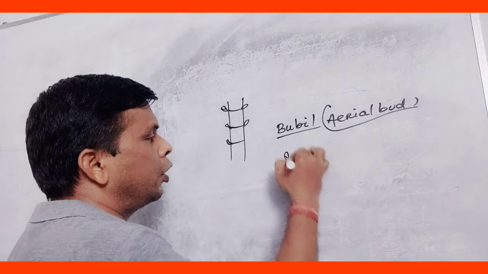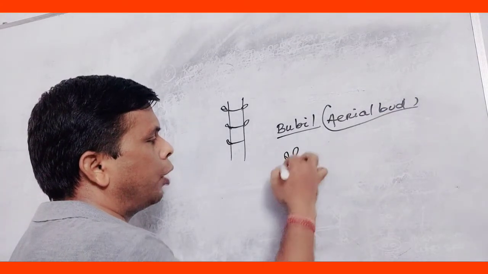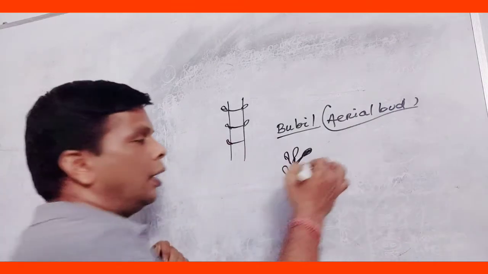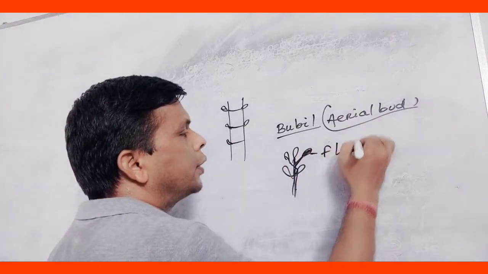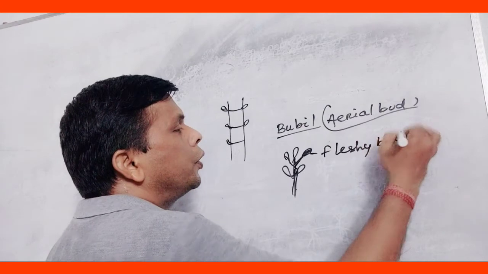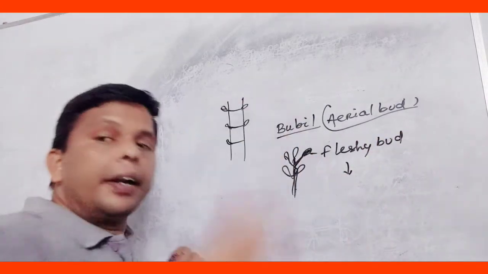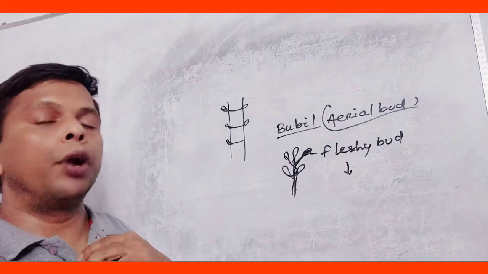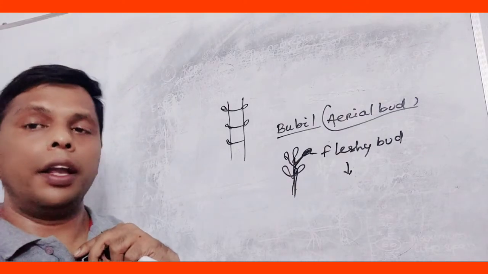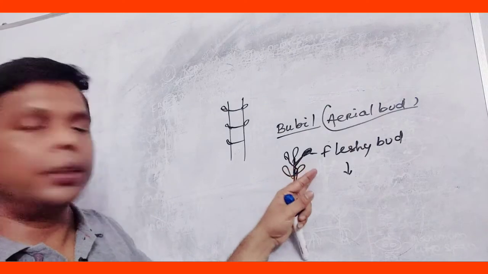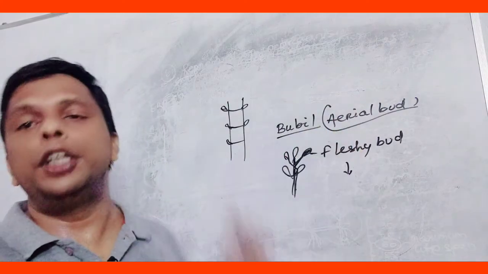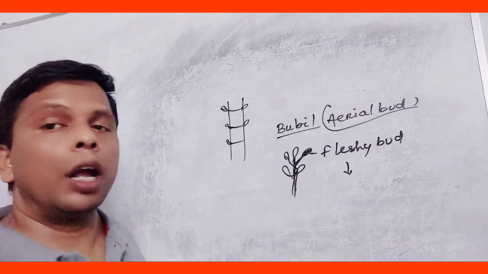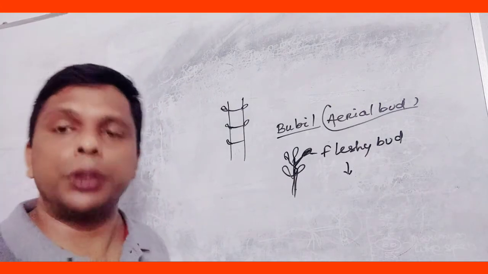Suppose this is the plant body. From the plant body, a fleshy bud arises. This fleshy bud detaches and falls on the ground. When it falls on the ground, it produces immediately a new plant. So this mode of reproduction is vegetative and it is by bulbil. So it is all about the vegetative propagation of stem.